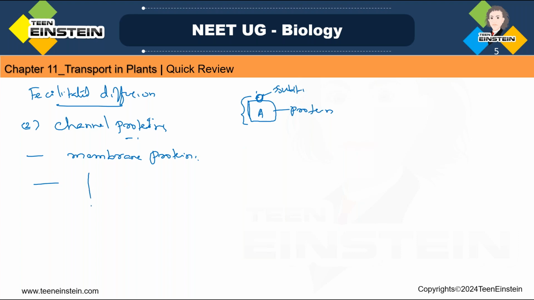This channel protein makes a channel through which the particle or molecule can travel. So the substance can move through this channel made by the channel protein.